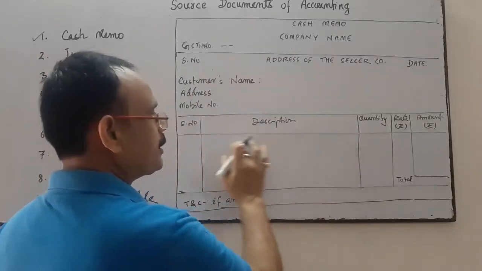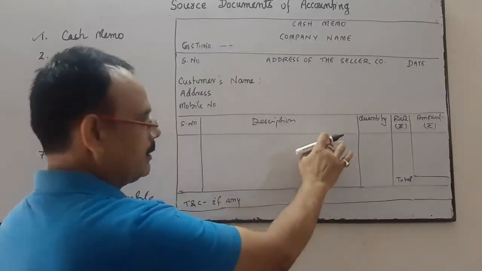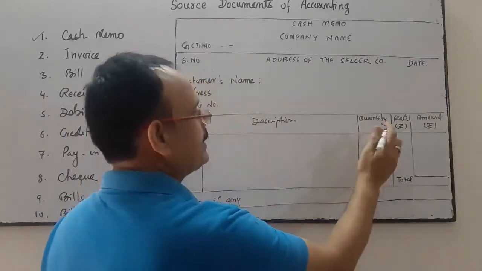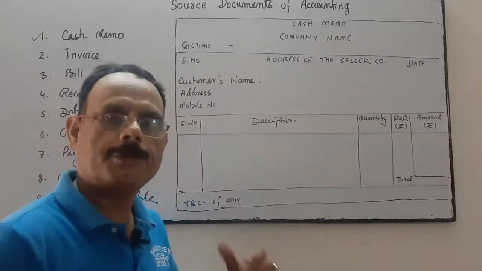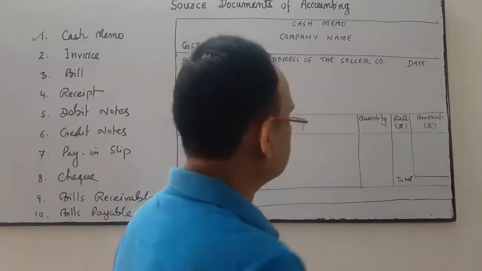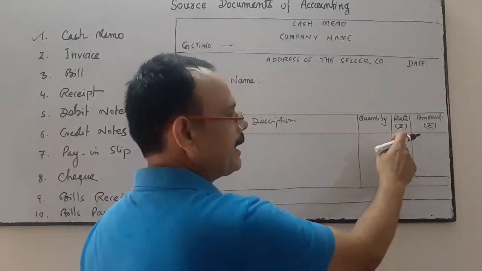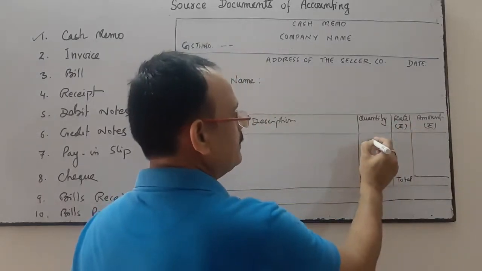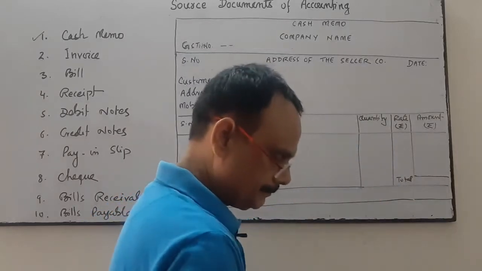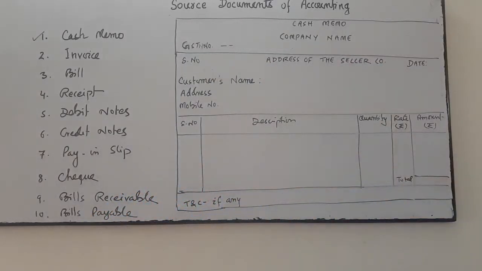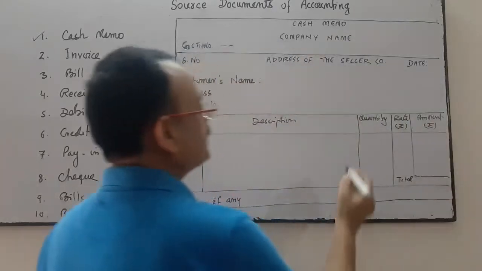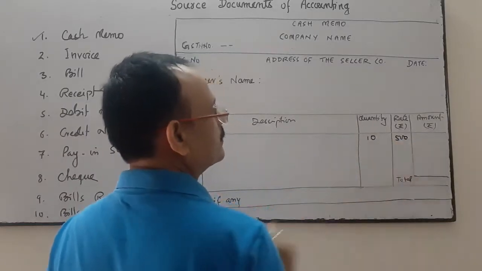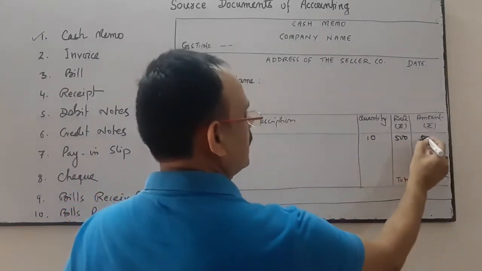Thereafter, this is for the serial number of the transactions and descriptions. Whatever things you have sold, you write the description of what you have sold, the quantity, whether 10 or 20 or 15 or 7, and the rate, and then you multiply it. Suppose the quantity is 10 and the rate is 500 rupees per unit, then it is 5000.